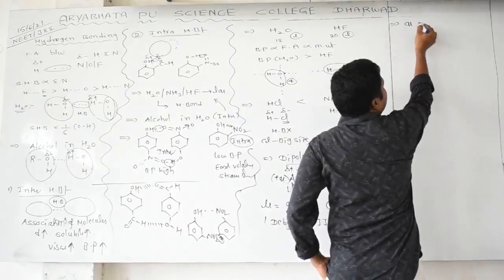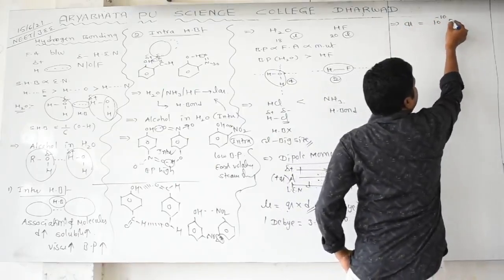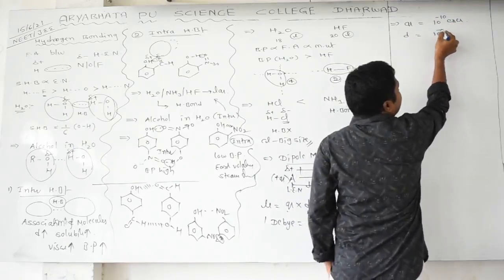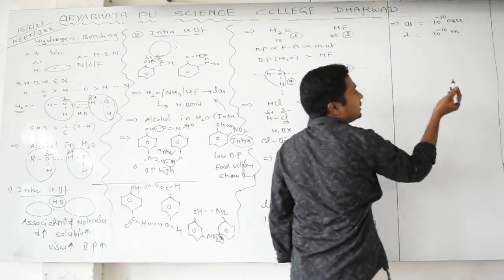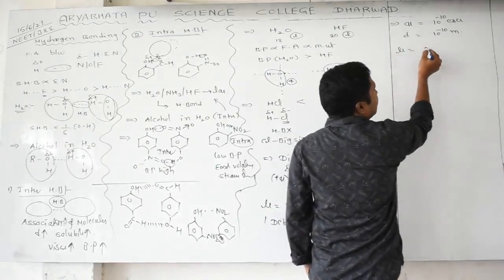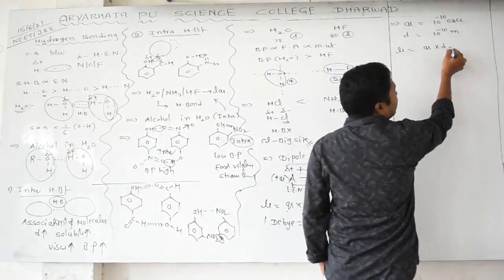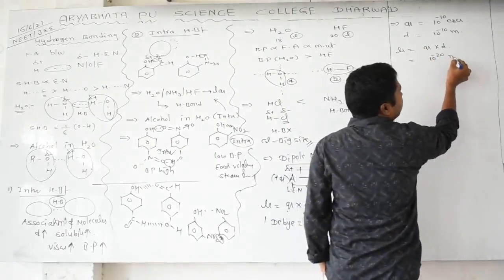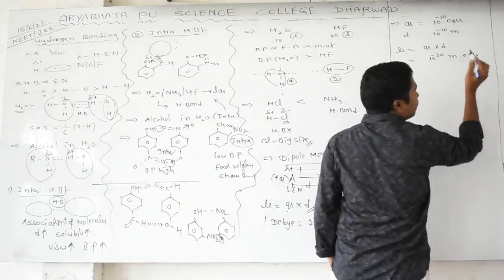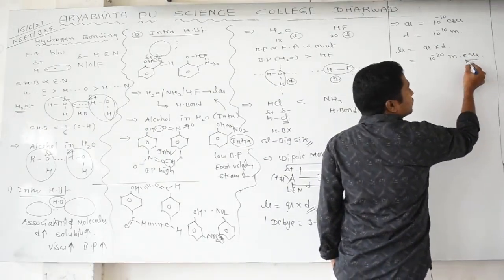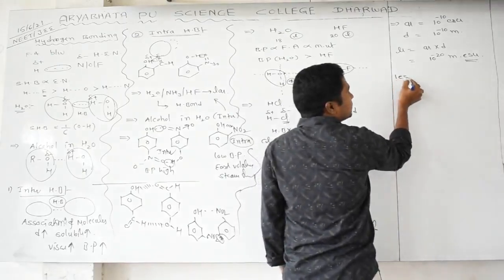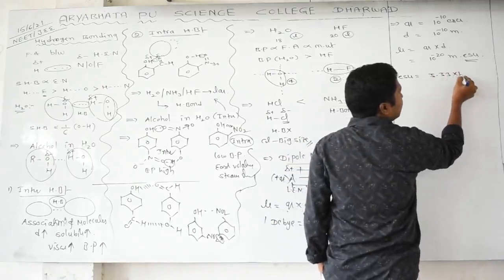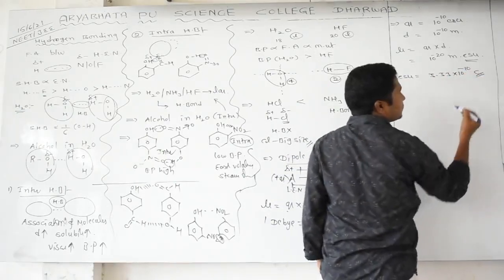Generally charge is taken in the range of 10 to the power of minus 10 ESU, and the distance is taken as 1 angstrom unit, which is 10 to the power of minus 10 meters. Then dipole moment is equal to Q times d. This is the important part. You are getting 10 to the power of minus 20 meter ESU. But I want it in coulombs. You know 1 ESU is equal to 3.33 times 10 to the power of minus 10 coulombs.